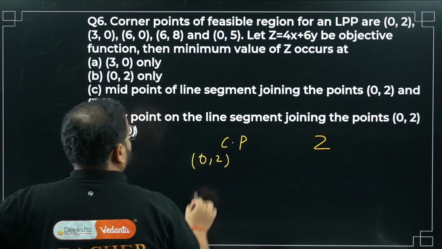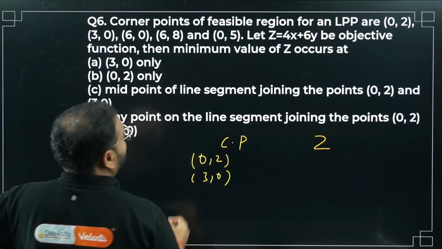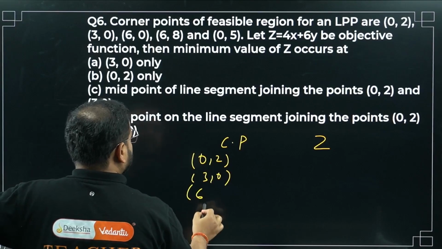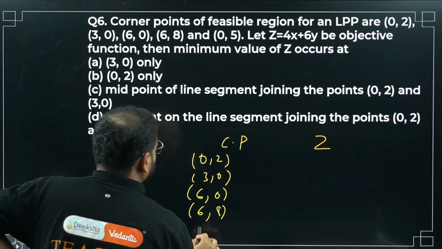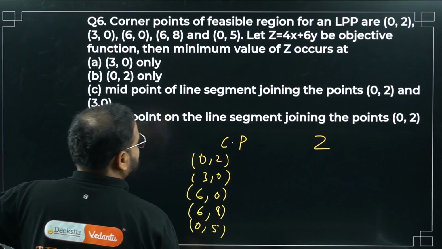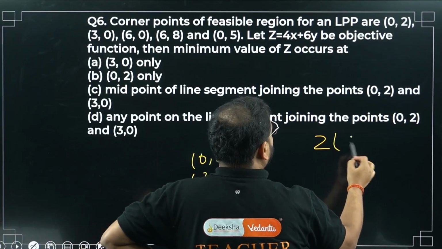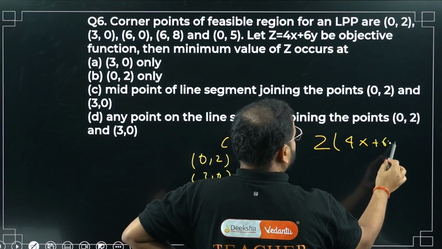So 0, 2, 3, 0. Okay, one second. 6, 0. Last one is 6, 8. One more is there, sir. 0, 5. What are the z values? Please check here. Z is 4x plus 6y.